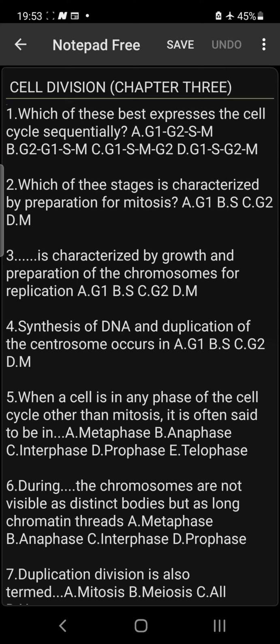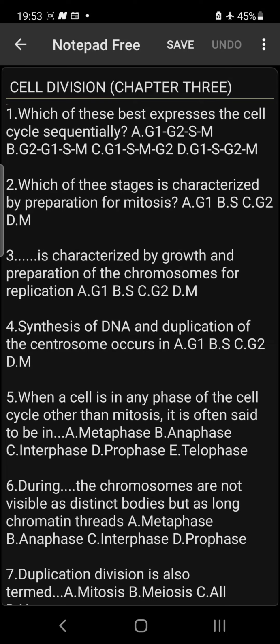Number 3, dash is characterized by growth and preparation of the chromosomes for replication. The answer is the gap 1 phase. During the gap 1 phase of cell division, there is growth and the chromosomes get prepared for duplication or replication, as the case may be. So the answer is the gap 1 phase.